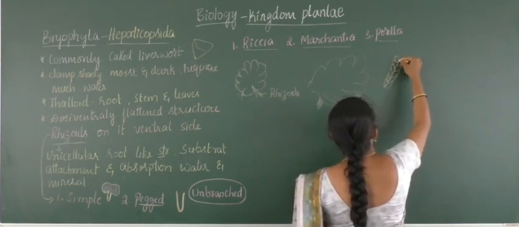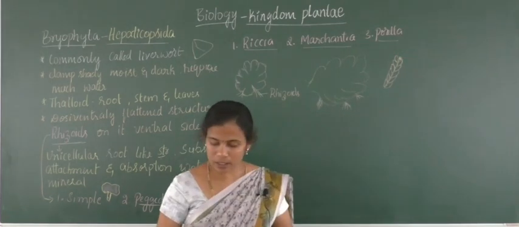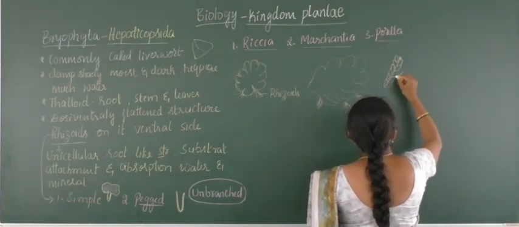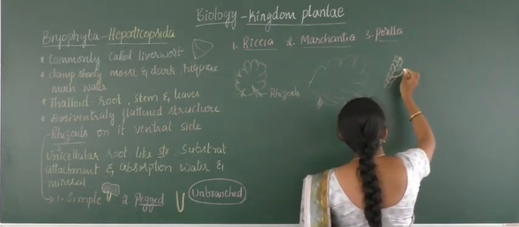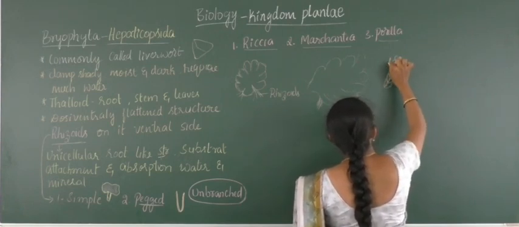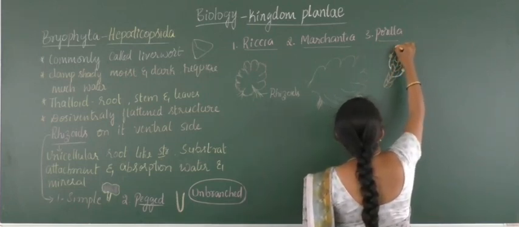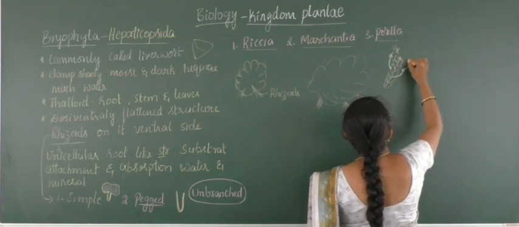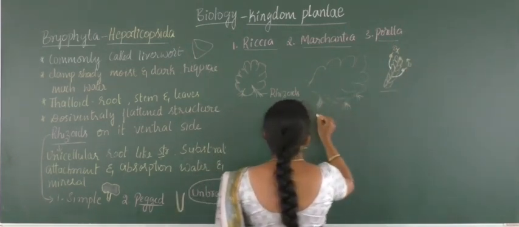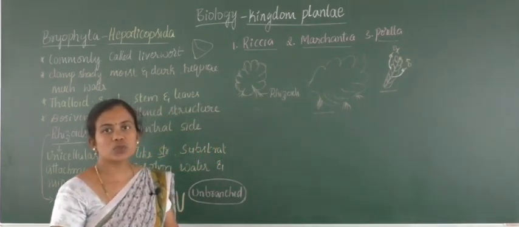Porella possesses sex organs on the top, or also from the ventral side of the stem-like structure. These are the sex organ bearing structures; you can mention that this may be the female structure and this may be the male structure. So this is Porella, this is Marchantia, and this one is Riccia. These are the different structures we can find.